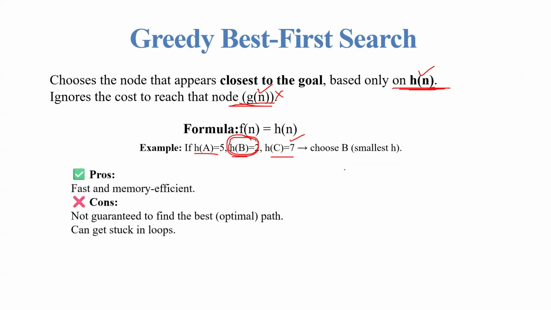Next, what are the pros? It's fast and memory efficient. That is the advantage. When it comes to the disadvantage, it is not guaranteed to find the best path, because it is going to find only the closest goal, right? It will ignore the path cost to reach that node. So it is not guaranteed to find the best path and can get stuck in loops. If it is an infinite loop, it keeps going on.